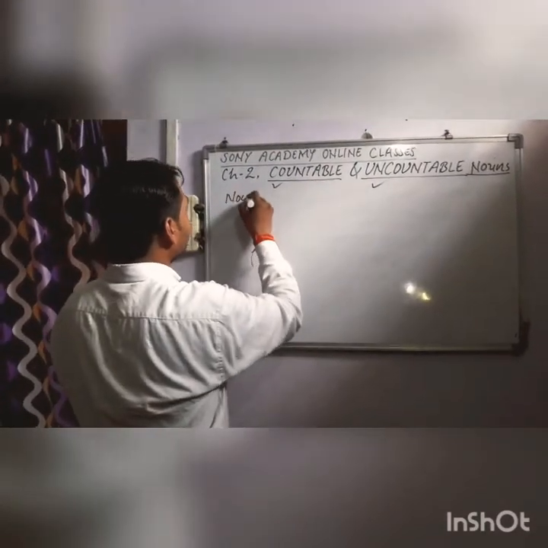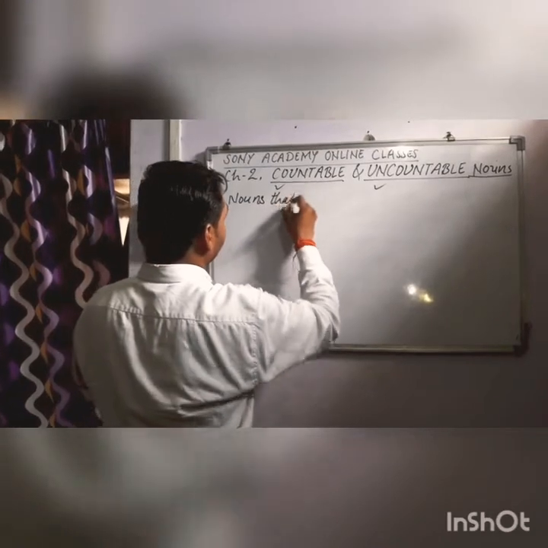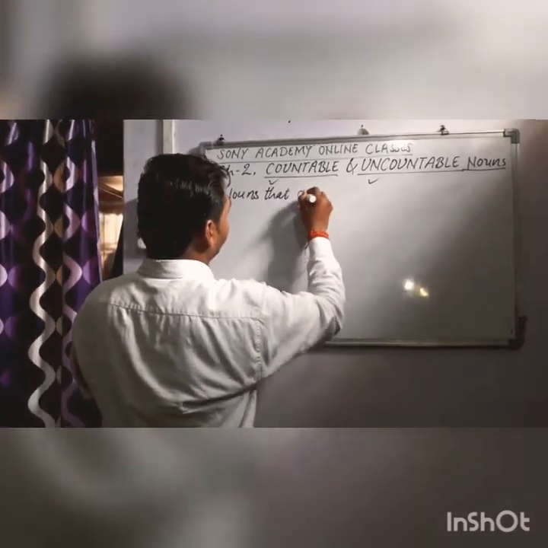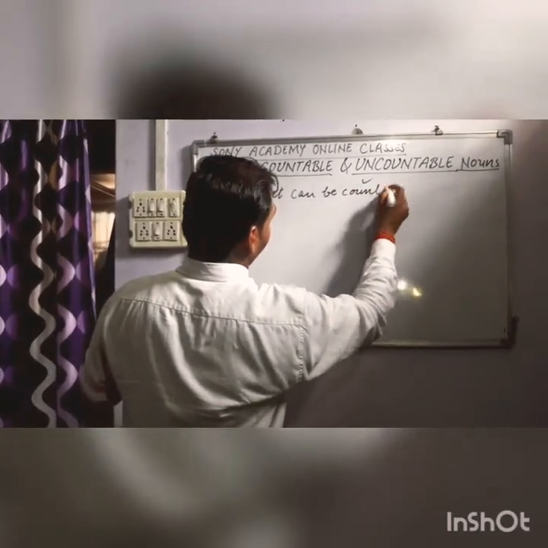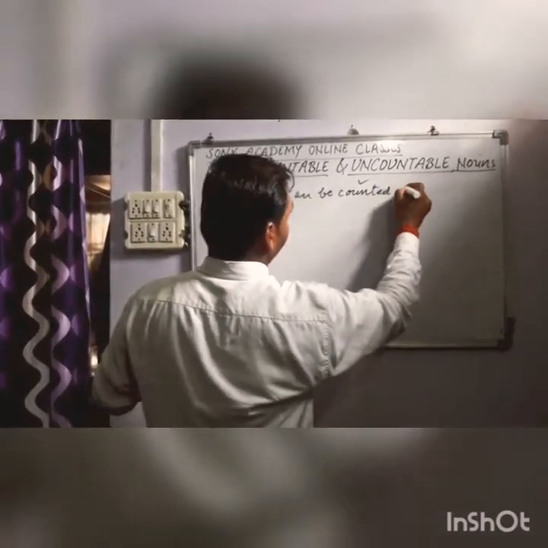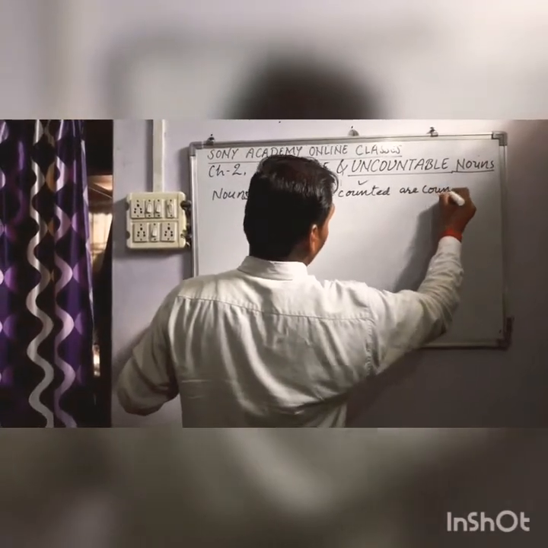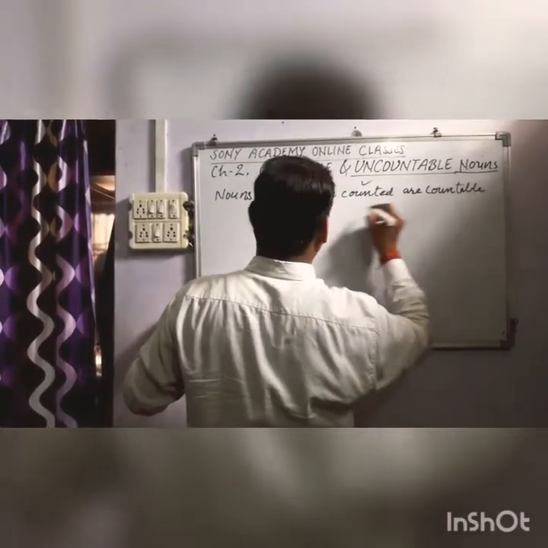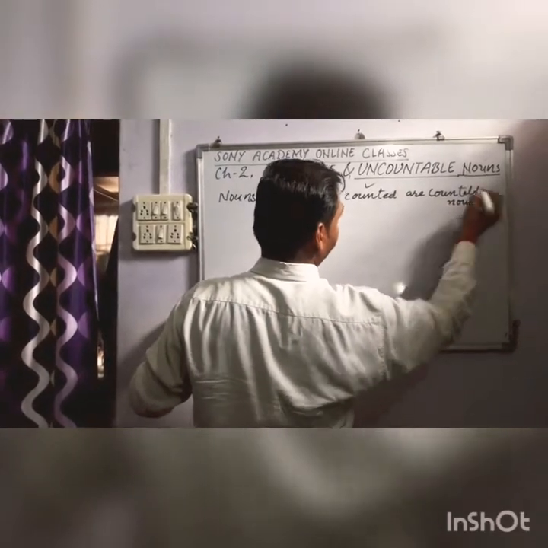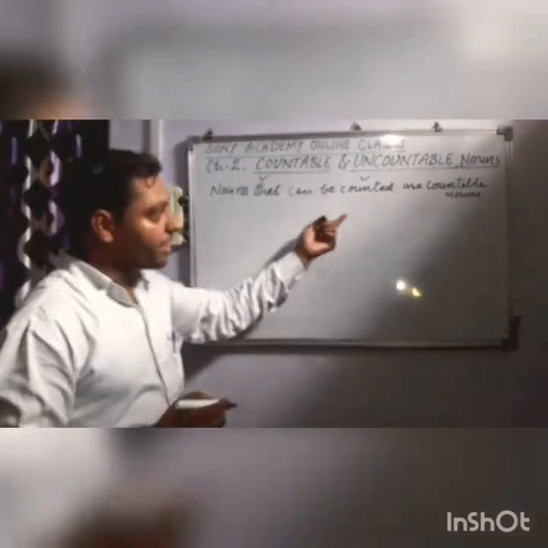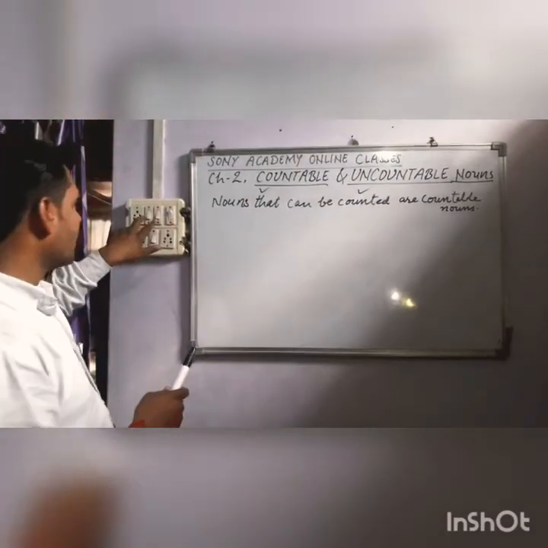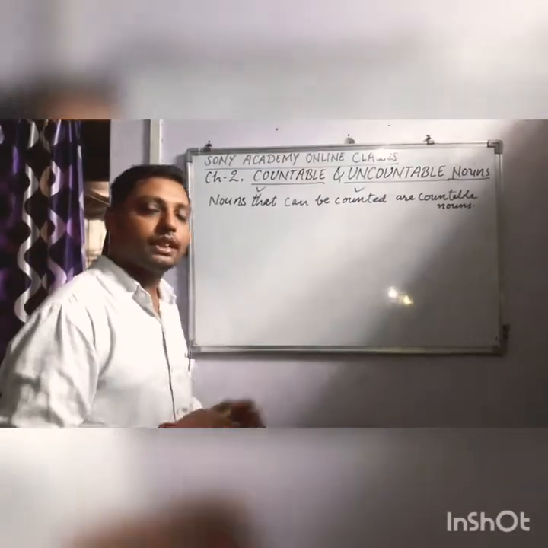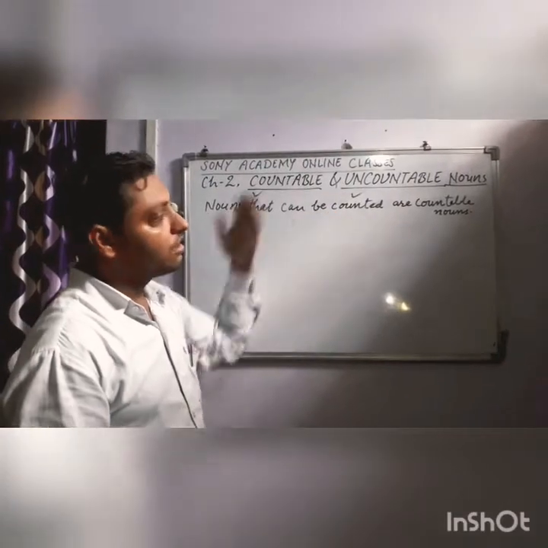Nouns that can be counted are countable nouns. We can count this marker, we can count this whiteboard, we can count these switches. So nouns that are counted are called countable nouns.